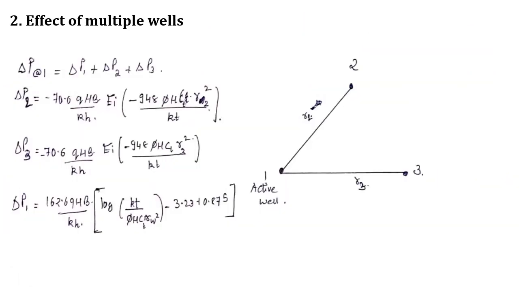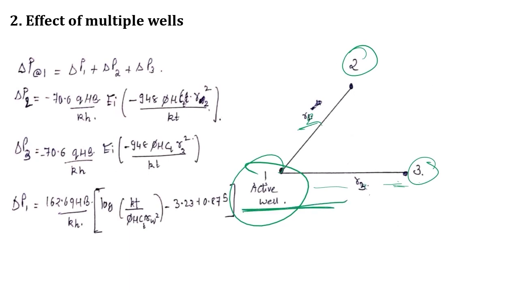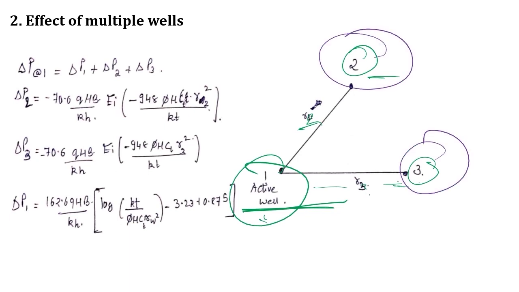Effect of multiple wells. Now let's say I have one active well, okay, and I have well number 2 at R2 distance and well number 3 at R3 distance. Okay, now if I'm recording my pressure disturbance, if I'm going for well testing in well number 1 and I have 2 wells nearby, then definitely I have to consider the effect of these 2 wells also when I'm going for a well testing in this particular well.